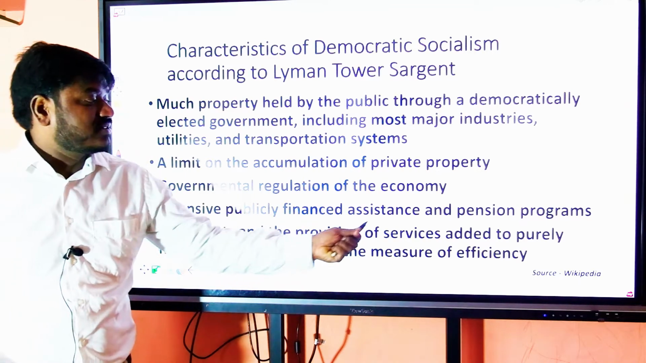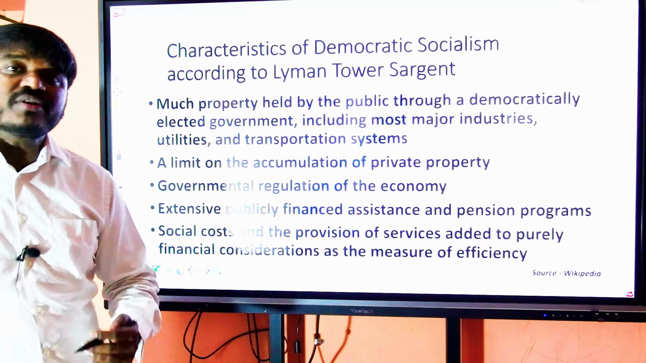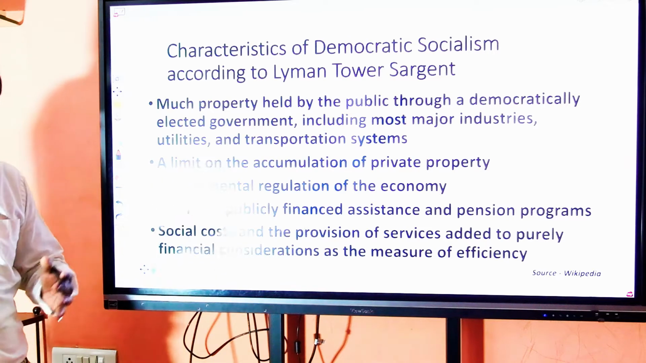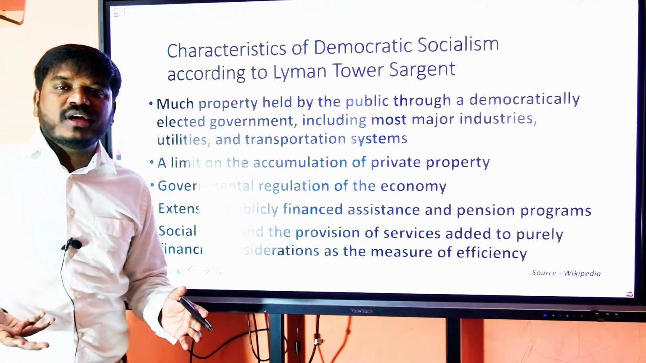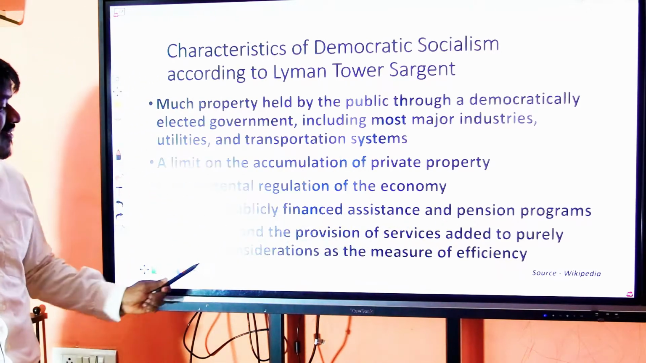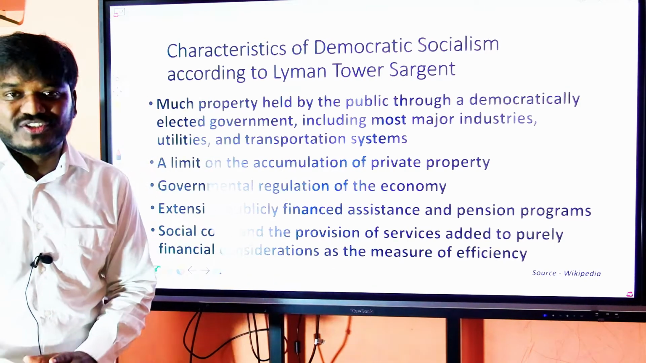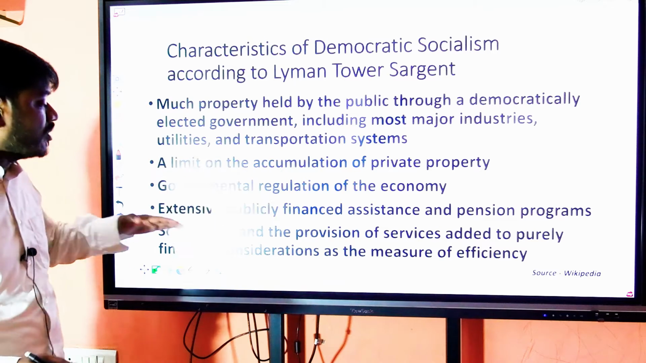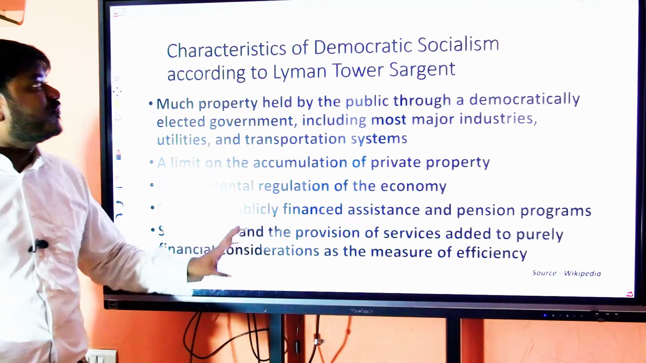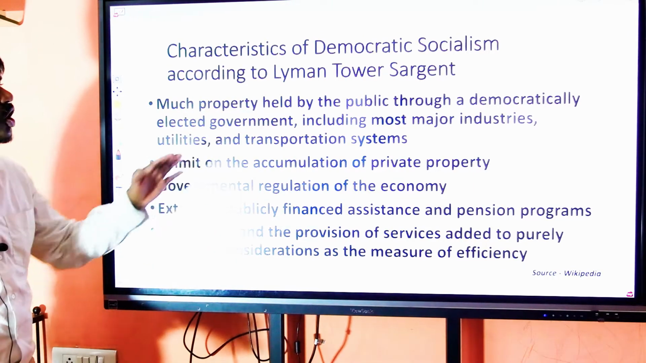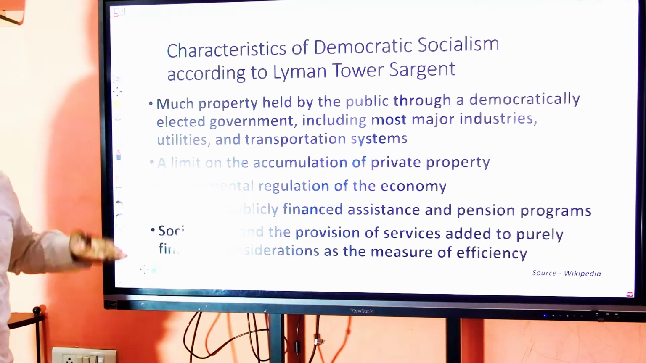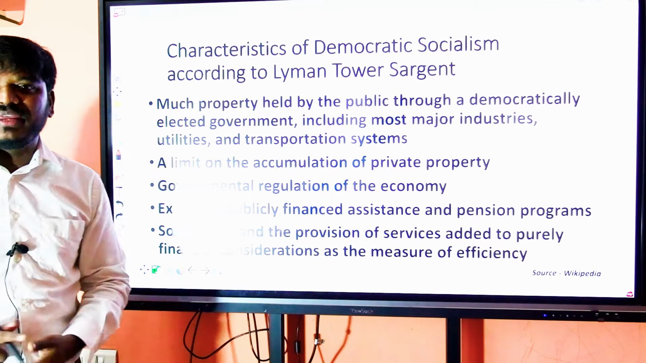Extensive publicly financed assistance and pension programs. There should be a number of social welfare programs with an aim for the betterment of the human being. And social costs and the provision of services added to purely financial considerations as a measure of efficiency. They should not concentrate too much on social costs; it's only for some kind of calculations they should be used. These are the features of democratic socialism according to Lyman Tower Sargent. India follows this kind of democratic socialism as expressed in the Preamble.